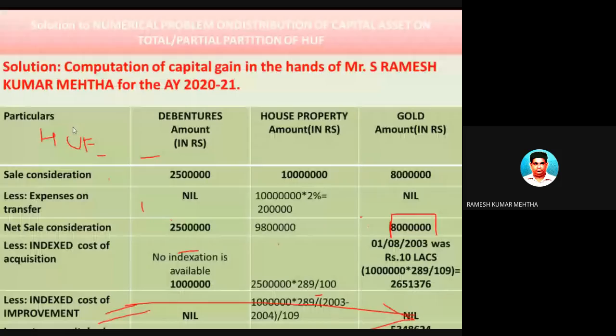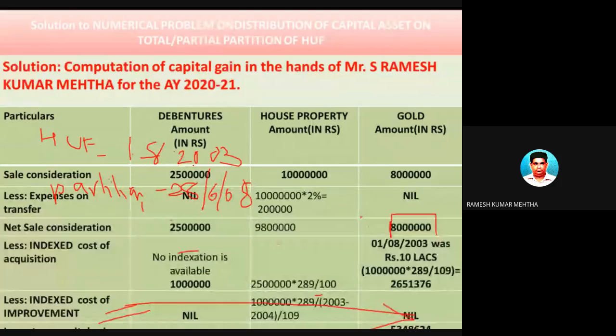But when did the partition take place? I am writing the dates: the partition of the Hindu undivided family took place on 28/6/2008. So these two basic things are required for finding out what type of capital asset it is.